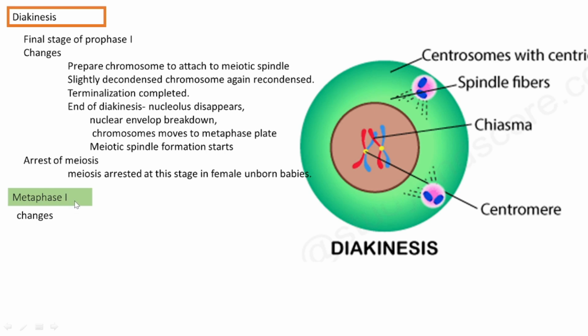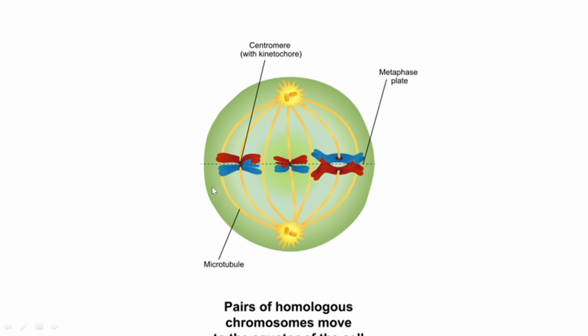Next, we are going to see metaphase 1 of the first meiotic division. What are the changes happening during this stage? Just similar to the metaphase stage of mitosis, here also the chromosomes arrange at the plate. In mitosis, there is no such homologous chromosome arrangement. The difference is here: the homologous chromosomes are arranging towards the metaphase plate, and the meiotic spindles are completely formed, and they come and attach to the kinetochore of the chromosomes.